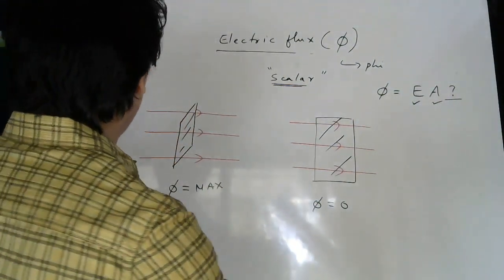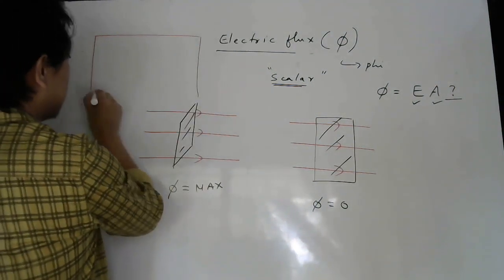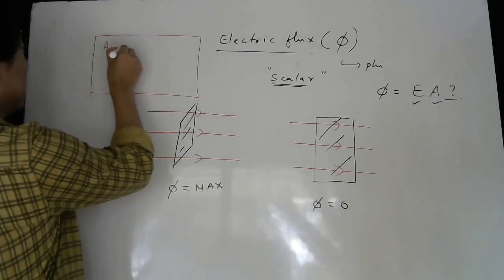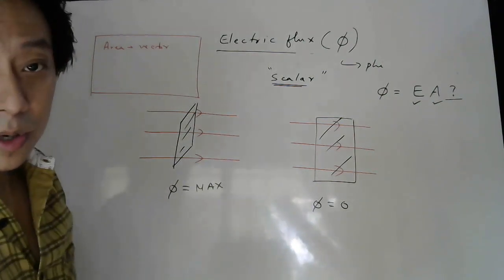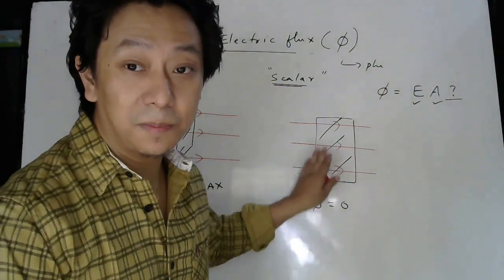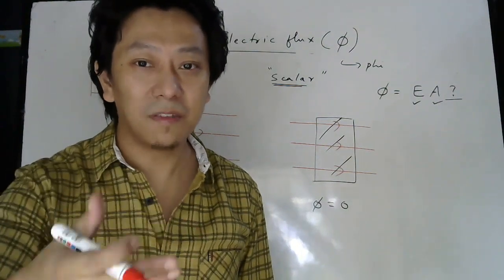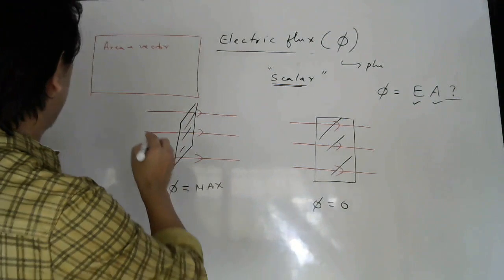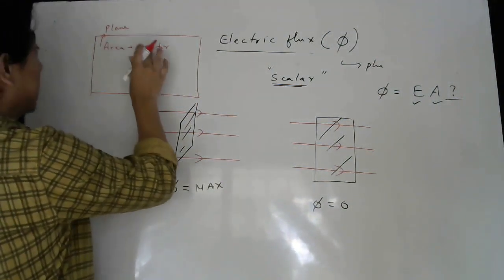So let me discuss this somewhere here, okay? Look carefully. We consider area as a vector quantity. This is the area of a plane surface. For a curved surface it becomes a little complicated. I will discuss that a little bit later. But for a plane surface, area can be taken as a vector.